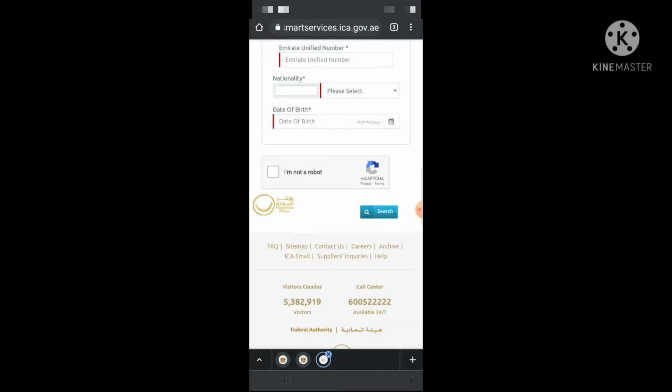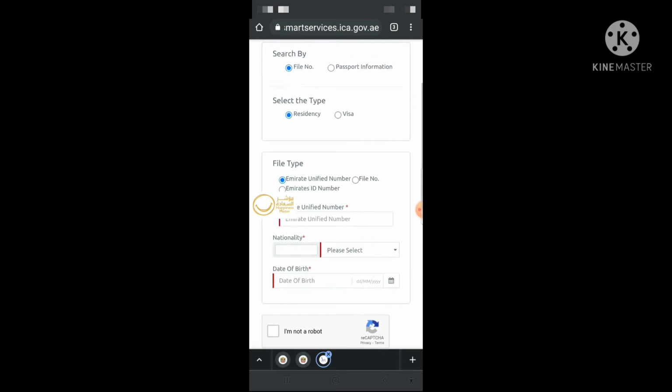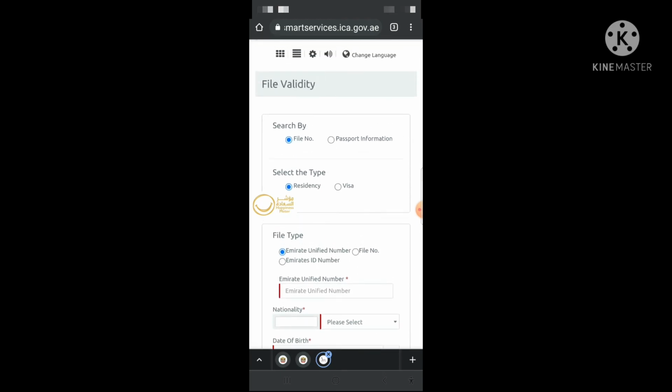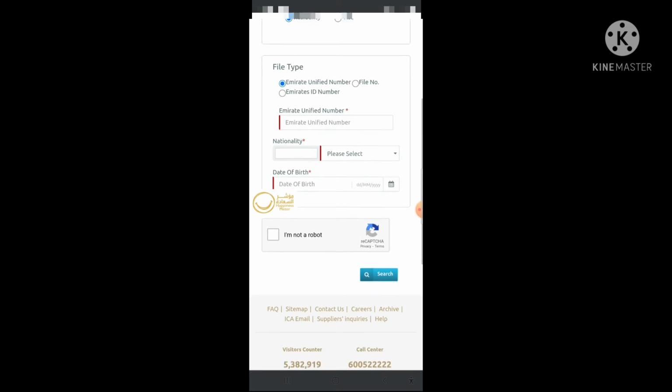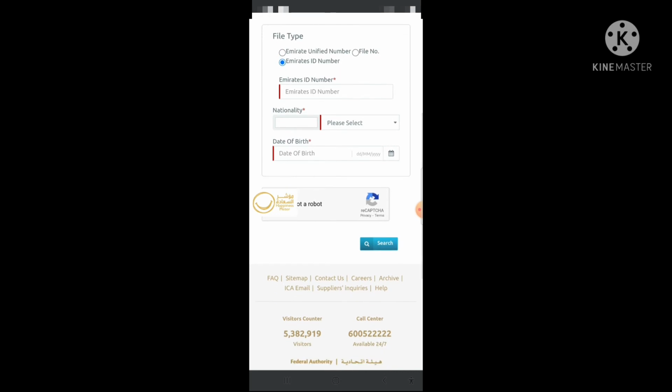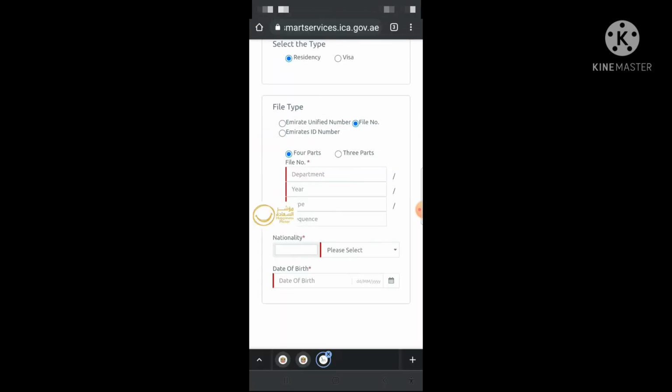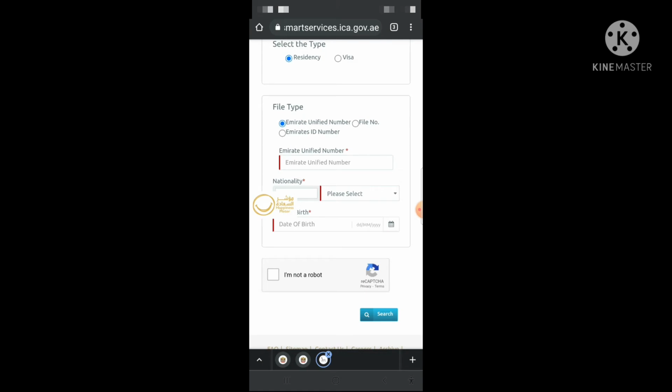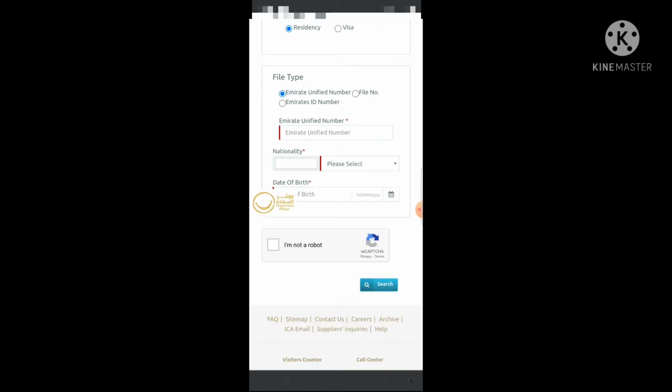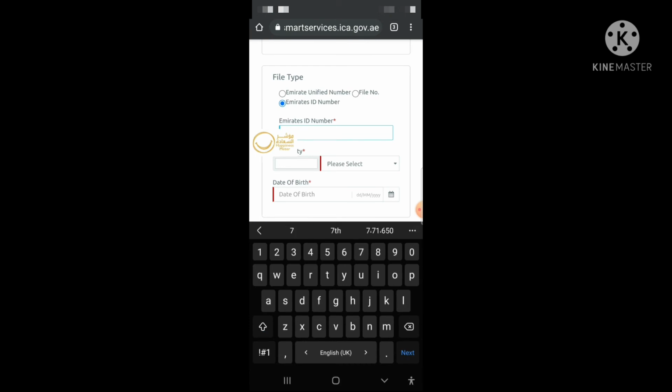In the same way, we will go to the ICA Smart Services to check the absconded information of the same person. So guys, I have one of the Emarat IDs. I will check by the Emarat ID. You can check by the file number, or you can check the Emarat unified number. So I have the Emarat ID, so I will check by the Emarat ID. So we will type here 19876546.